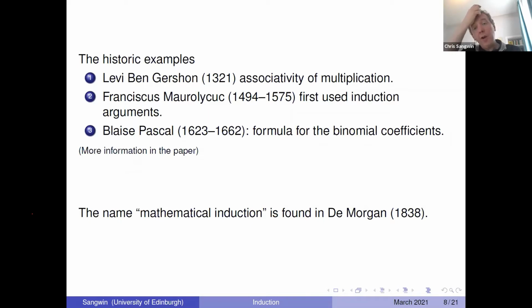And the first use of the phrase induction is found in De Morgan, so that's 1836. And I've reproduced De Morgan's proof here, so I'm just going to pause and be quiet for 2 minutes and let you read De Morgan's proof.